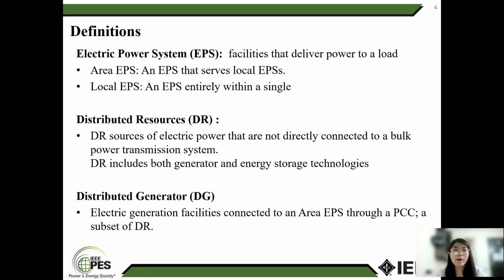Definition: electric power system. An electric power system delivers power to a load. There are two types of EPS: area EPS and local EPS. Distributed resource: electric power sources not directly connected to a transmission system. These include both generator and energy storage technology. Distributed generator: an electric generation facility connected to an area EPS through a PCC, as a subset of DR.